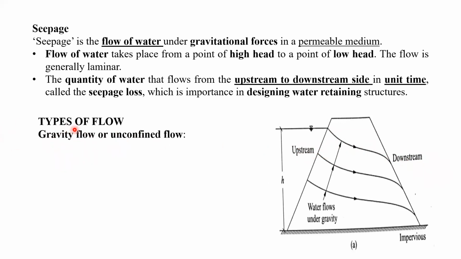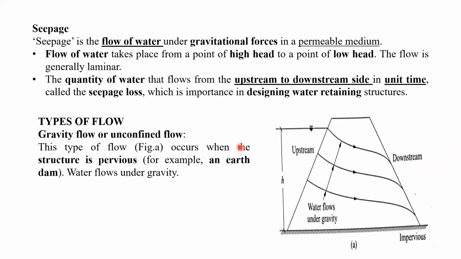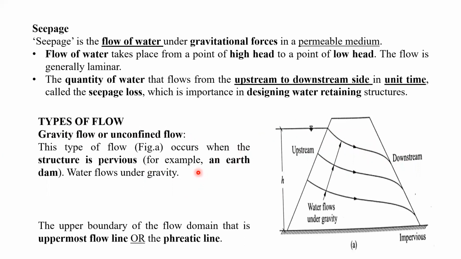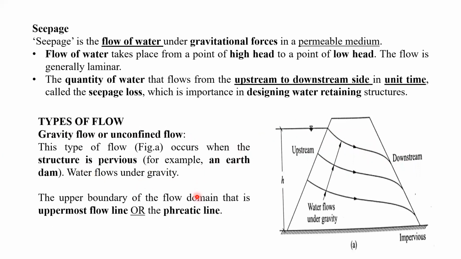This is called gravity flow or unconfined flow. Unconfined means there is no pressure; pressure is not going to be developed here. The water flows under gravity. These boundary lines are called phreatic lines or flow lines.